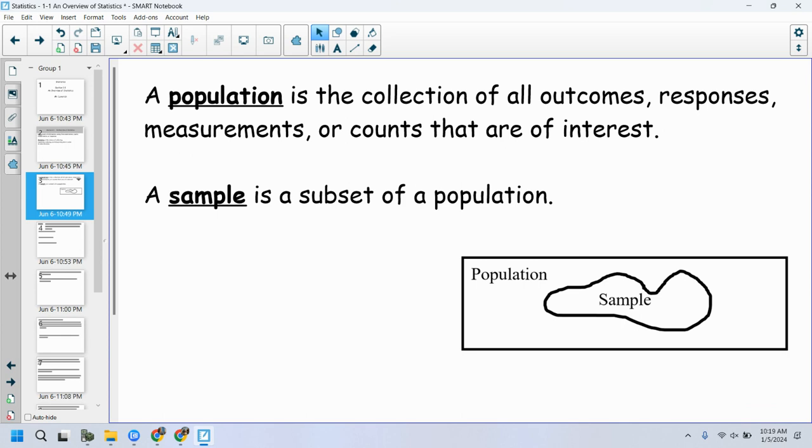A population, again, is everything. A lot of times we describe population as people, but that's not necessarily always the case. If I had said, what is the population of classes that you could take at Lake High School? Well, that would be like the whole course book, right? That's all the possible outcomes that you could pick. So if I picked a class at random, all the classes would be all possible outcomes, right? If I had said, pick a color of the rainbow, all the colors of the rainbow would be the population, right? So population and sample. Sample is the subset. Population is the big amount.